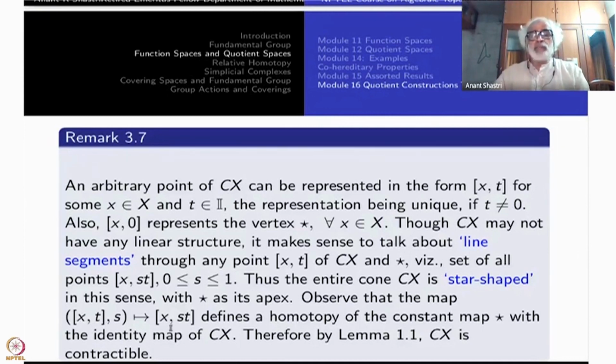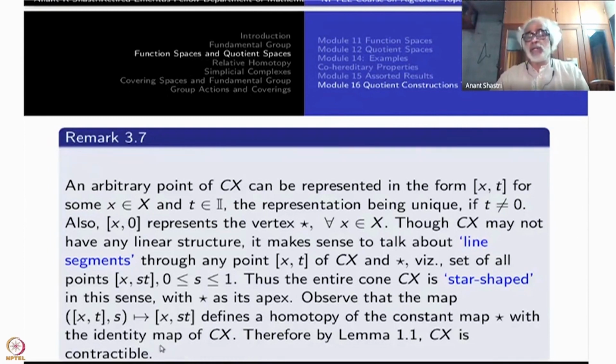Observe that the map [x, t] going to [x, st], which we have just taken, defines the homotopy of the constant map star. When s is 0, it is a constant map. When s is 1, it is the identity map. So in particular, this gives you that it is contractible.